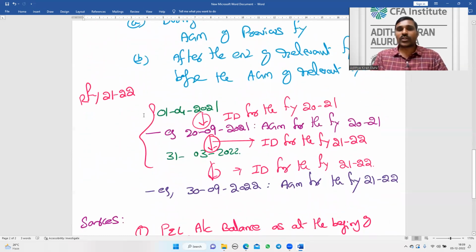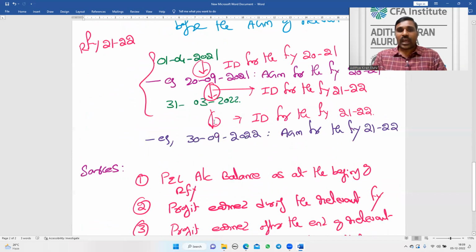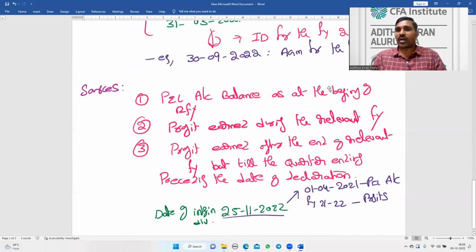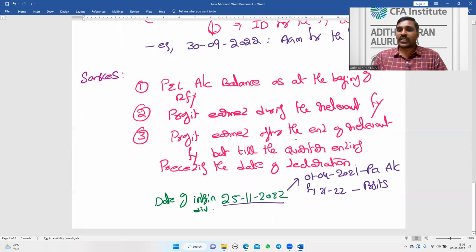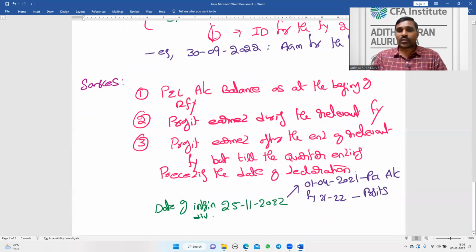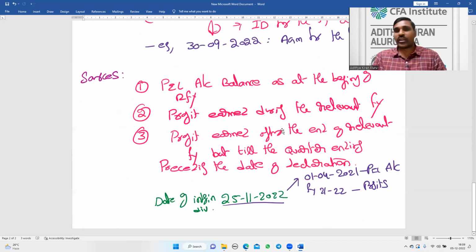Next, these are the three sources. Okay, these are the timings and sources. Three sources: profit and loss account balance at the beginning of the relevant financial year, profit earned during the relevant financial year, and profit earned after the relevant financial year but till the quarter ending preceding the date of declaration. These are the three sources I can utilize for payment of interim dividend.